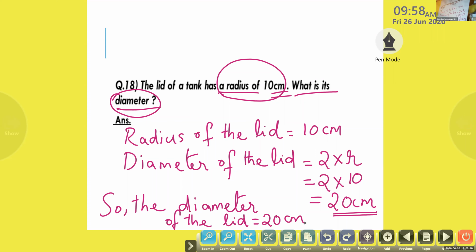Yes, yes. I told you, no. I will send these all in the WhatsApp. And if not sent in the WhatsApp also, you are telling me the steps. First, what is given? You have to write what is given. Radius. So we will write radius of the lid is equal to. Next, what you have to find out? What is the diameter? So what will be the next step? Diameter of the lid. Okay. It's clear? 20 centimeter.